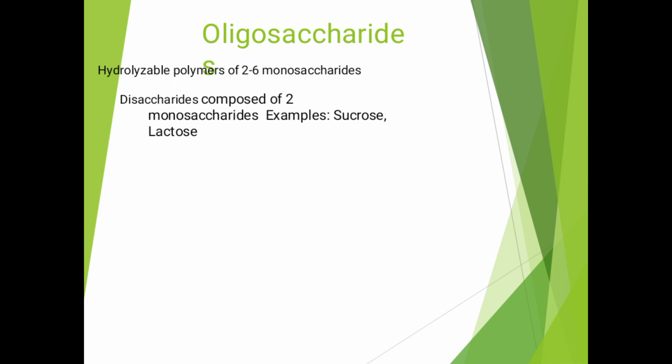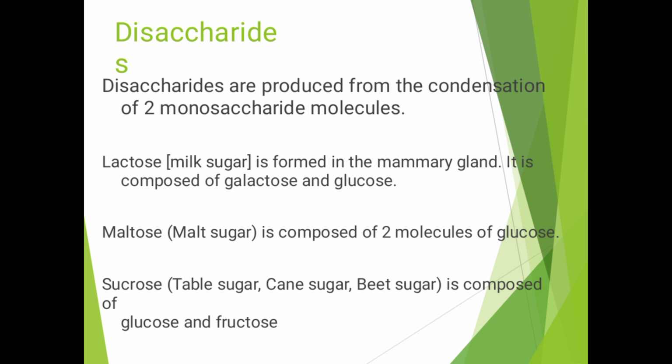Then, other than the monosaccharides, the oligosaccharides are hydroxyl polymers of 2 to 6 monosaccharides. Disaccharides are composed of two monosaccharides, for example sucrose and lactose. A disaccharide is produced from the condensation of two monosaccharide molecules. Lactose, milk sugar, is formed in the mammary gland. It's composed of galactose and glucose.